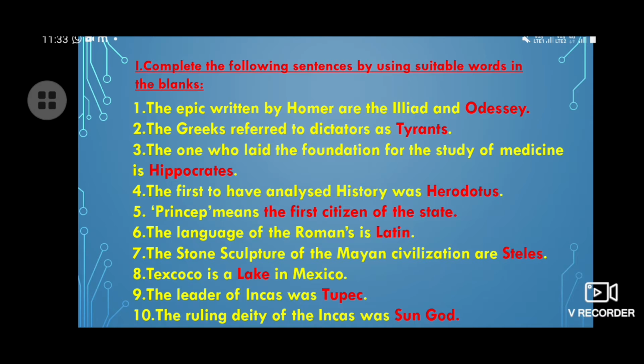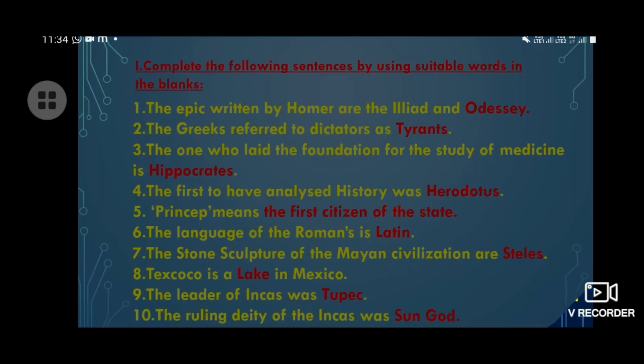Question number 9. The leader of the Incas was dash. Your answer is Tupac. Now last fill in the blank. The ruling deity of the Incas was dash. Your answer is sun god.